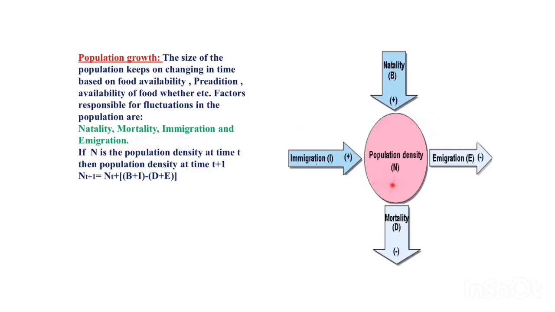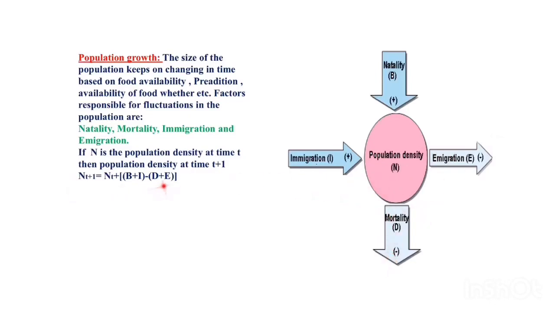If N is the population density and t is time, then the population density at time t plus 1 can be represented as N(t+1) = N(t) + [(B + I) - (D + E)]. What this equation tells us is that natality and immigration increase the population, while emigration and mortality decrease the population.